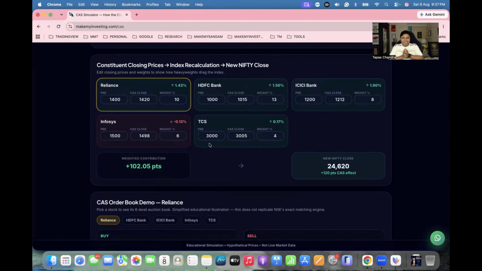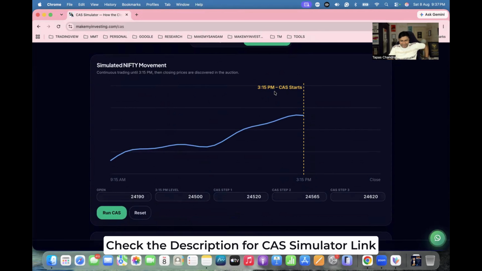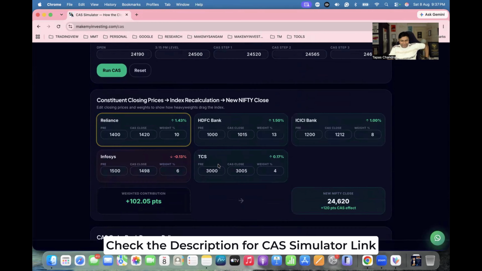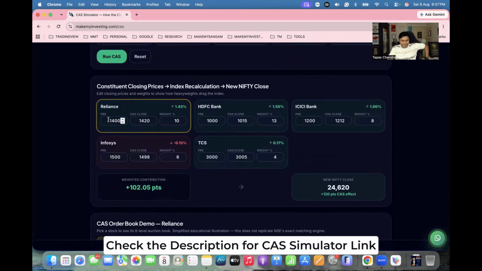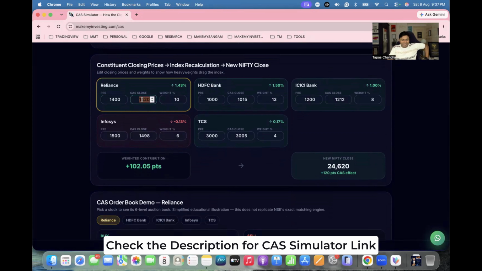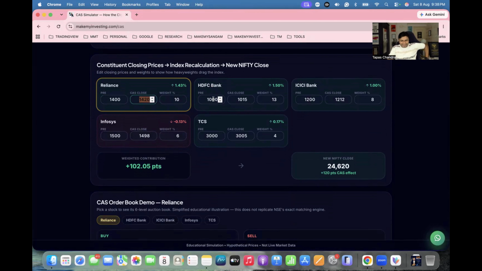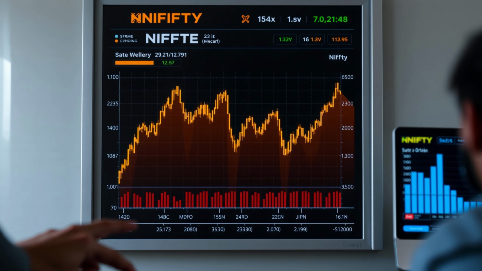Okay. Let's say Nifty is at 14,500 at 3:15. As we discussed, 3:15 is the time when CAS will begin. Suppose Reliance was at 1400 at this particular point, and the CAS closing is 1420. Now HDFC, let's think it moved from 1000 to 1050. Suppose ICICI Bank moved from 1200 to 1212. Infosys from 1500, a very small movement, to 1498. And TCS moved from 3000 to 3005. This movement happened during the CAS auction. Now, because Nifty is made up of all these stocks, the change in these stocks will automatically impact